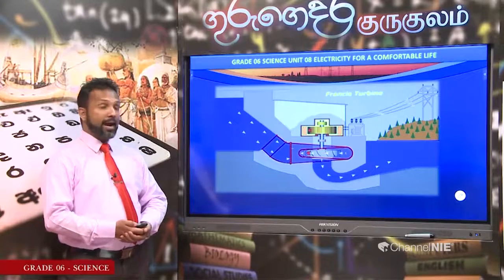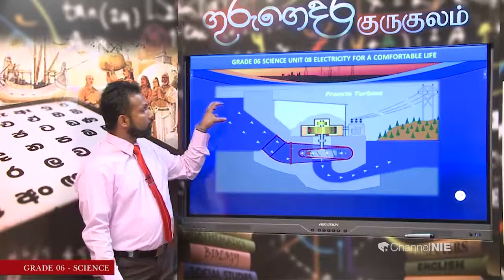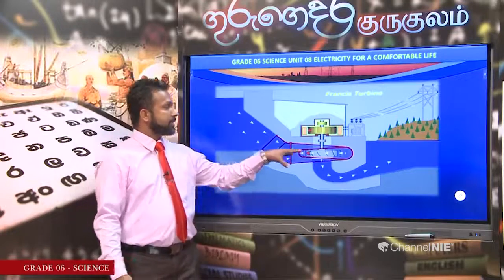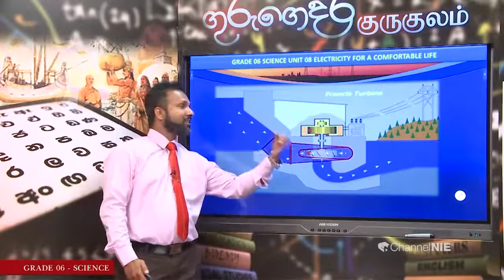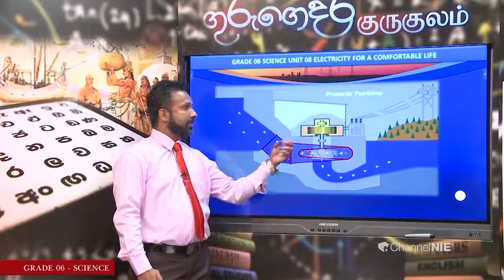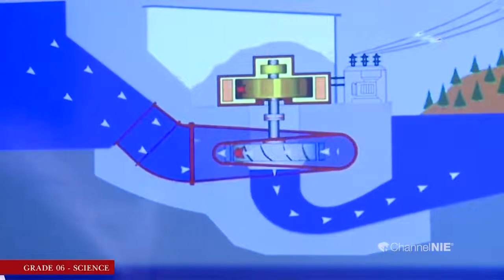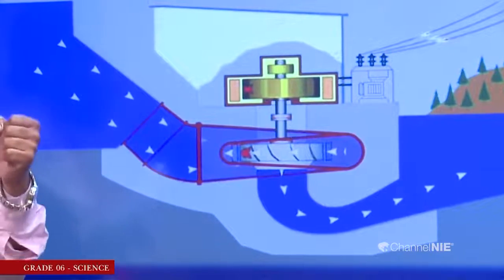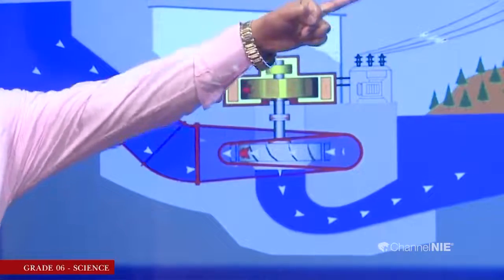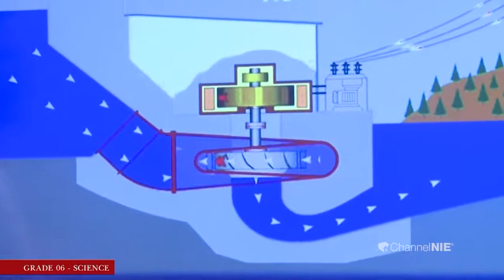You can watch that. When water flows down through this tunnel, there is a turbine. The turbine rotates. When the turbine rotates, there is a large magnet. The magnet rotates. Because of the rotation of this magnet, electricity is generated and supplied through the cables.